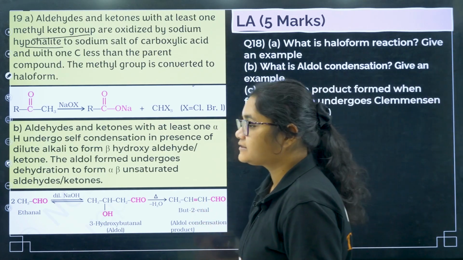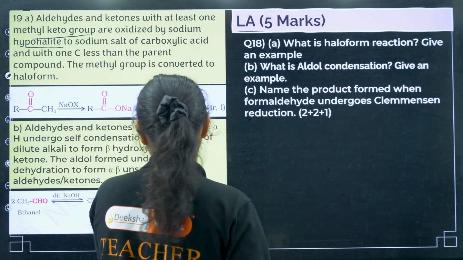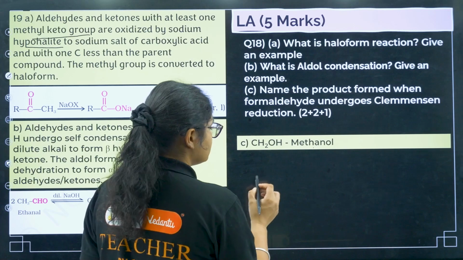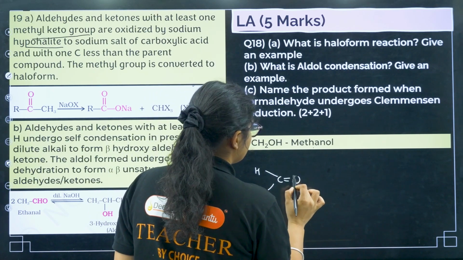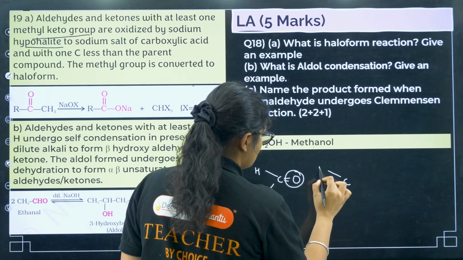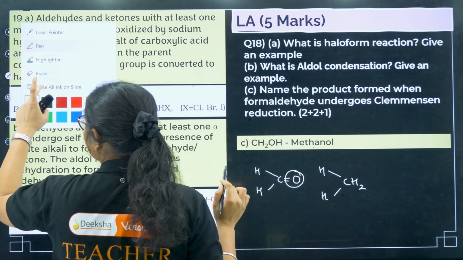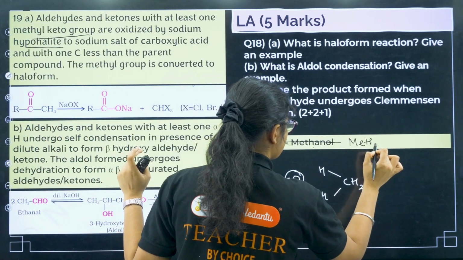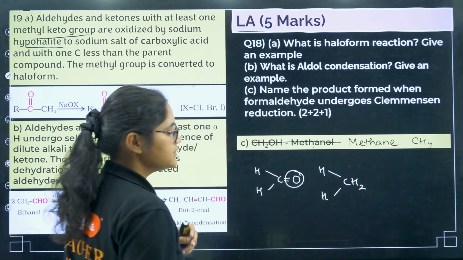Okay. Next, what is the question here? Name the product formed when formaldehyde undergoes Clemmensen reduction. So when formaldehyde undergoes Clemmensen reduction, it is like this, right? If this one undergoes Clemmensen reduction, I will get, okay, this is wrong, sorry, this one will give you what? Methane, CH4. The answer is methane here.